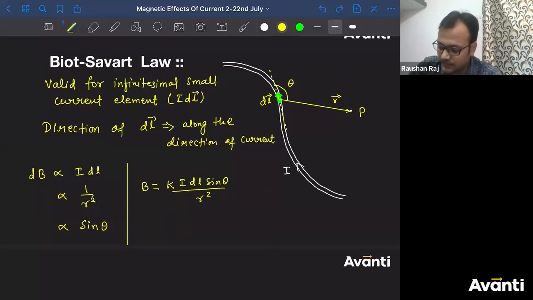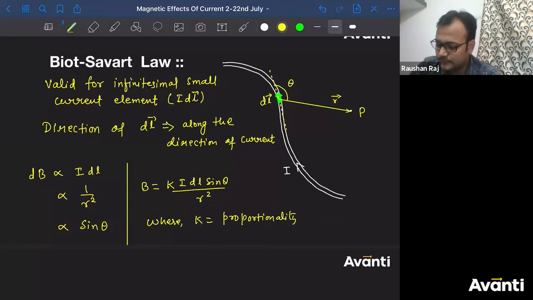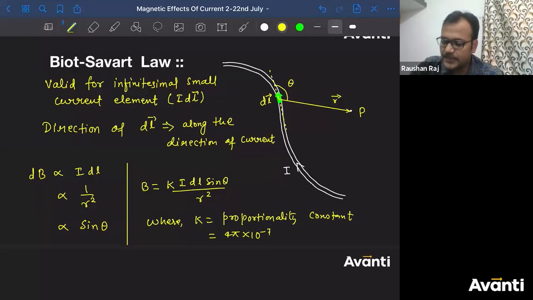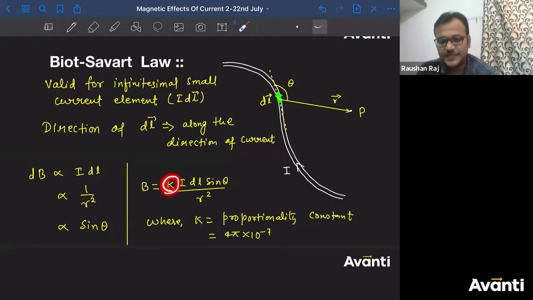First of all, what is K here? Where K is the proportionality constant, and it was observed that the value of K is what? 4 pi into 10 to the power minus 7. Tell me guys, what will be the unit of this K?